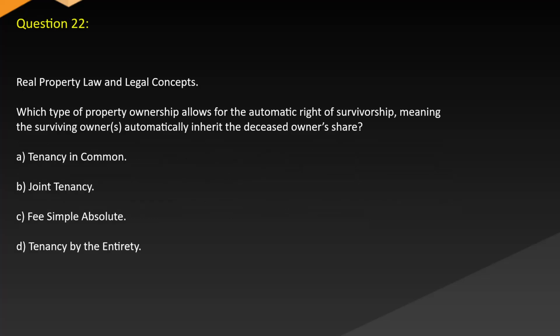Question 22. Real property law and legal concepts. Which type of property ownership allows for the automatic right of survivorship, meaning the surviving owner automatically inherits the deceased owner's share? A. Tenancy in common. B. Joint tenancy. C. Fee simple absolute. D. Tenancy by the entirety.